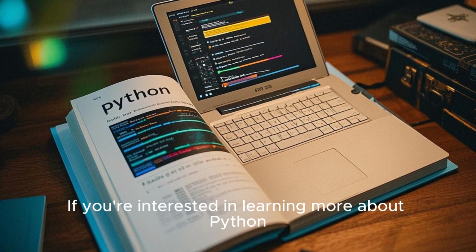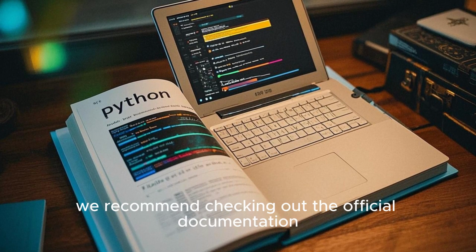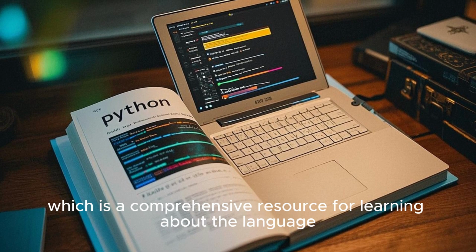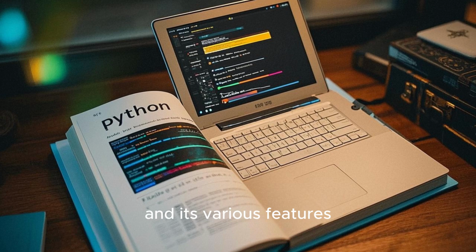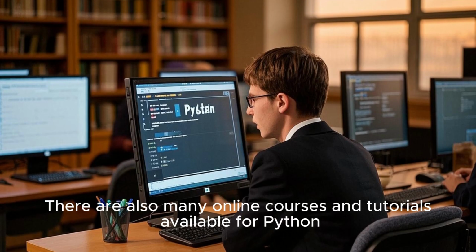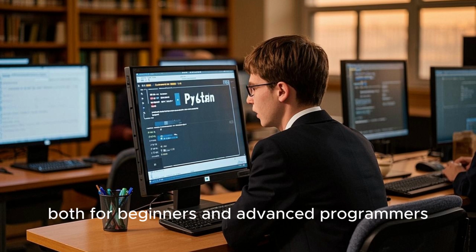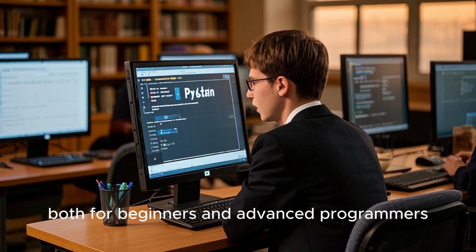If you're interested in learning more about Python, we recommend checking out the official documentation, which is a comprehensive resource for learning about the language and its various features. There are also many online courses and tutorials available for Python, both for beginners and advanced programmers.